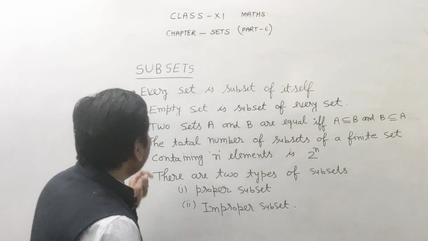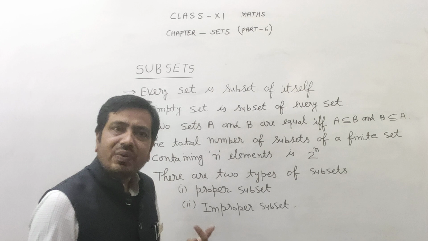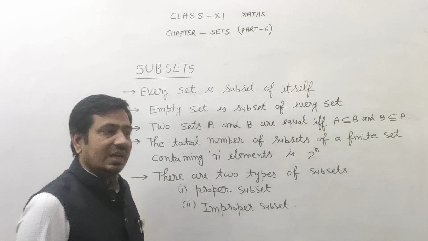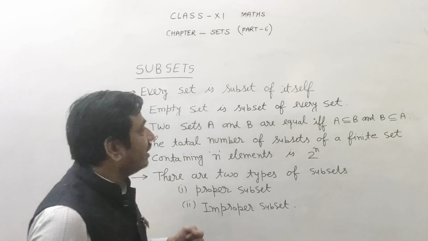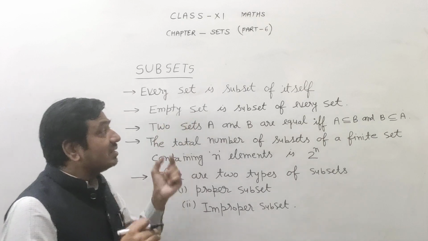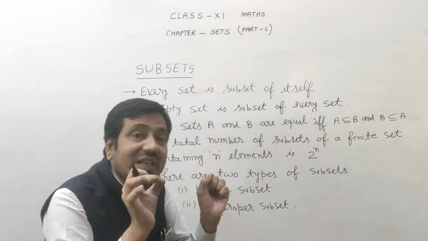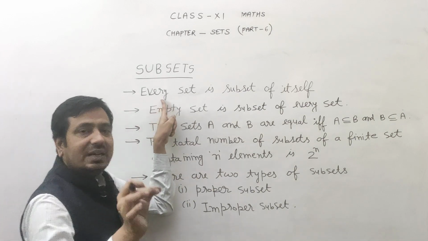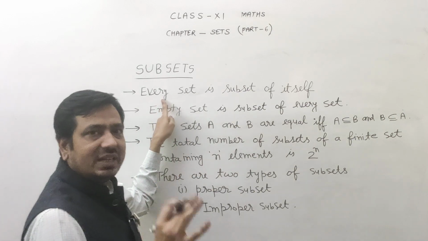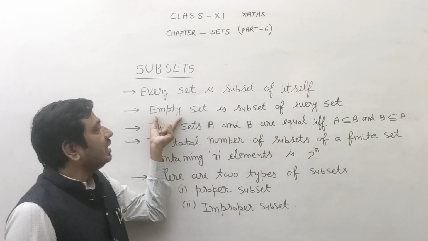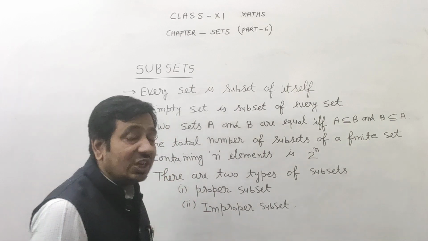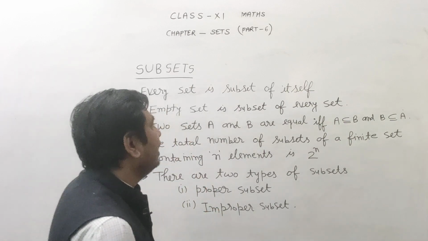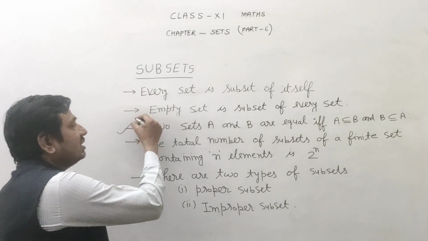Second, the empty set, the set which has no element in it, is a subset of every set. There are two things: first, every set is a subset of itself, and second, the empty set is a subset of every set.